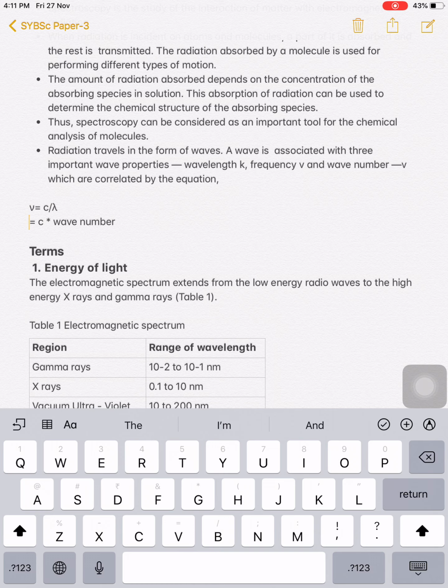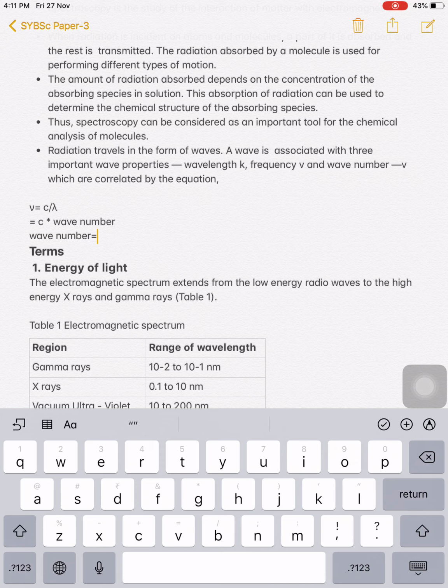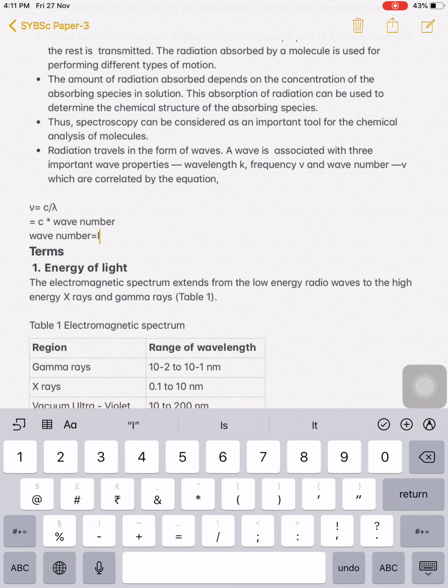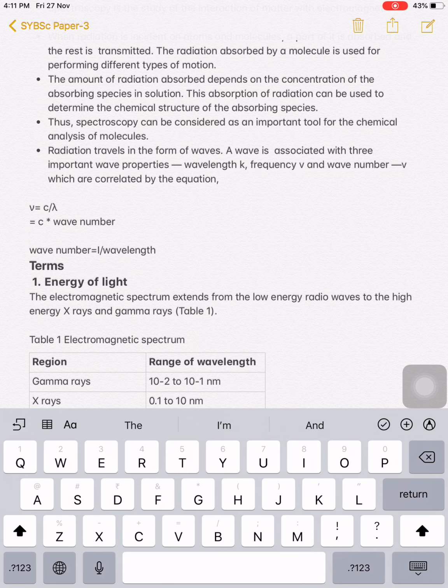Again, nu is equal to c into wave number, that is nu bar. So wave number and lambda are inversely proportional to each other. We can write the wave number nu bar is equal to 1 by lambda, that is the wavelength. So this wave number and wavelength are inversely proportional to each other.